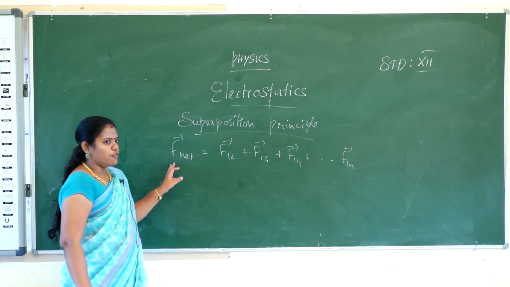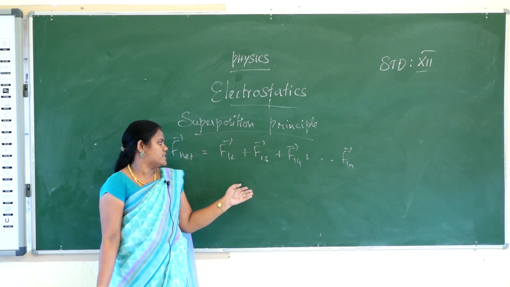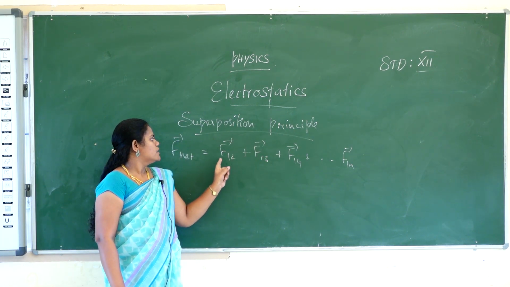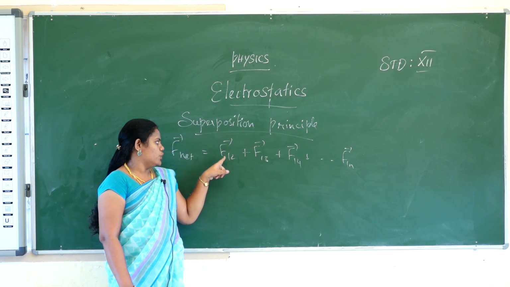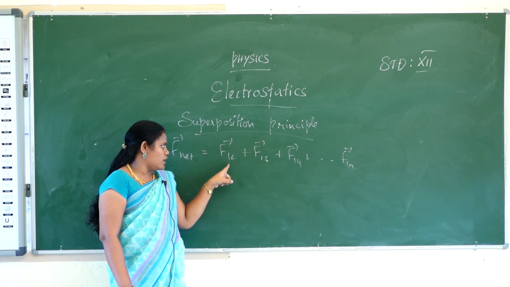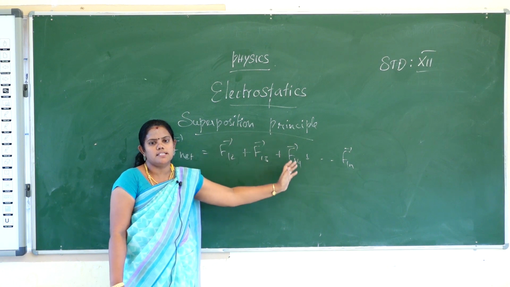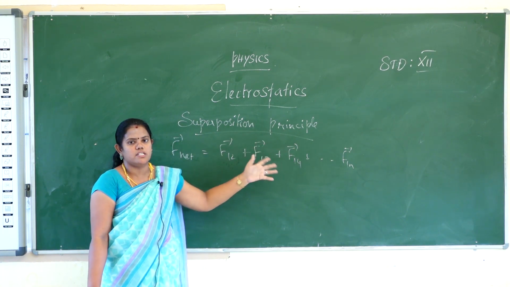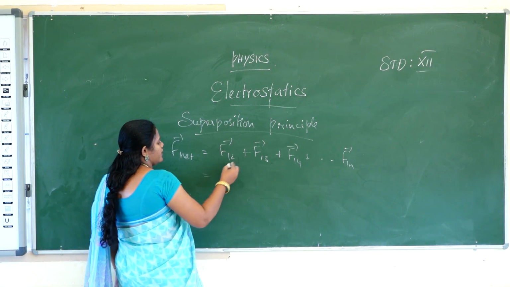So the net force will be equal to the sum of all the forces acting between the charges. F12 means the force acting on charge Q1 by Q2. So you add all the forces acting between the charges to get the net force. What is the formula for F?